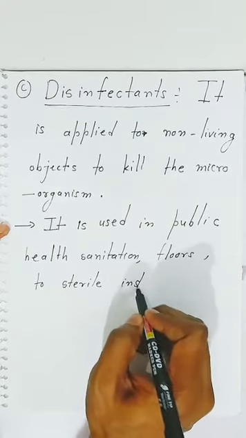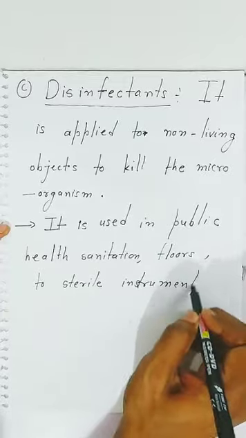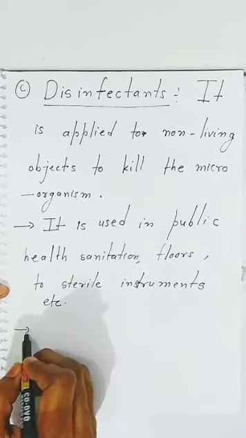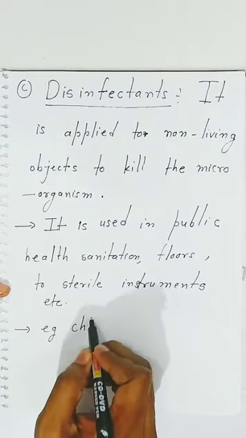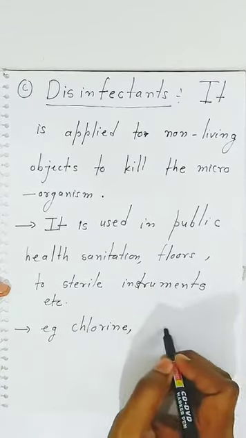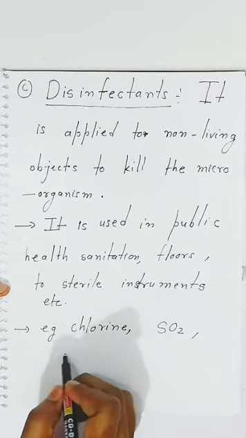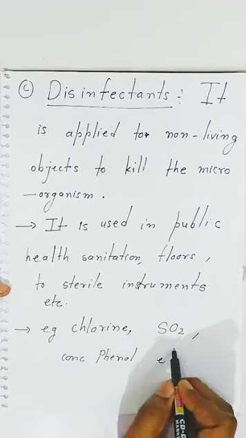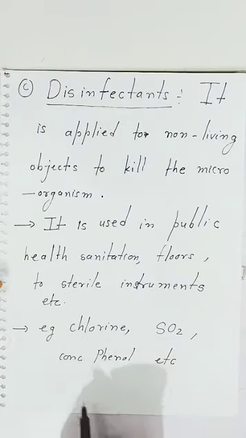So we are applying on the instrument. That is why an instrument is a non-living thing, etc. Examples, students, we are passing chlorine gas, we are chlorinating water, we use sulfur dioxide gas, and concentrated phenol is also used as a disinfectant. So students, these are the examples of the disinfectant.